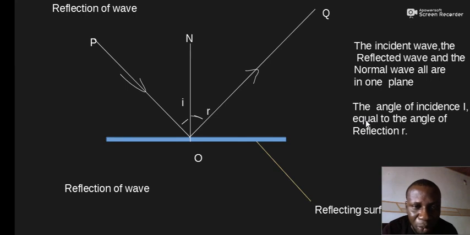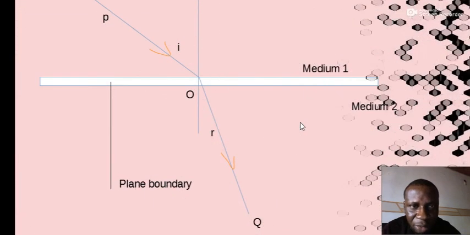Another word for regular reflection we'll say is smooth. Regular reflection is as a result of a smooth, highly polished surface, while diffuse or scattered reflection is as a result of reflection from rough surfaces. Please take note of that. So we move from reflection to the next.